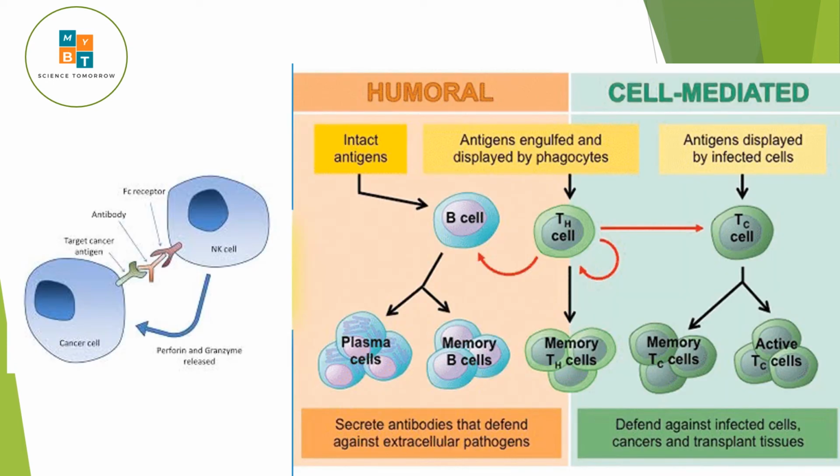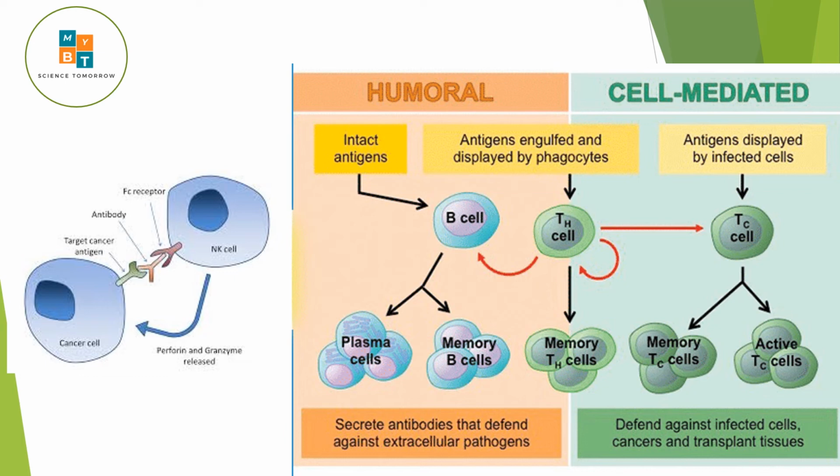So we can show the humoral and cell mediated immunity just like this. On one side, T cells, the cytotoxic T cell activation, and memory cells. On the other end, the humoral end, the B cell, the plasma cell produces antibody, and memory B cells. T helper cells help on both sides.